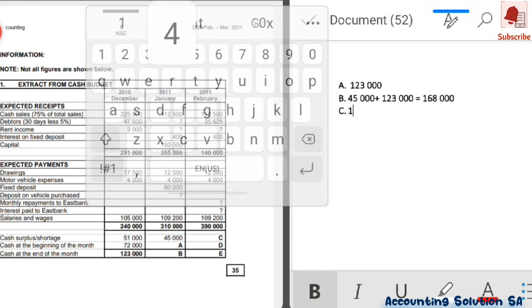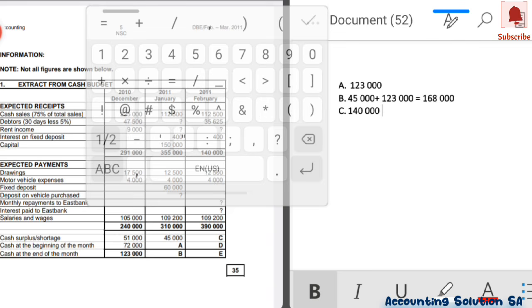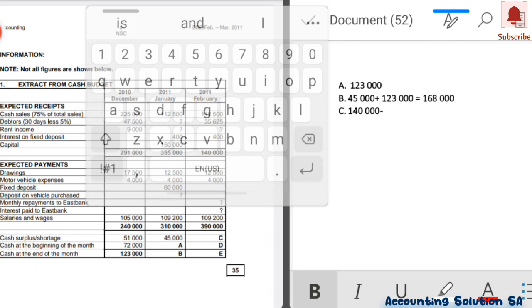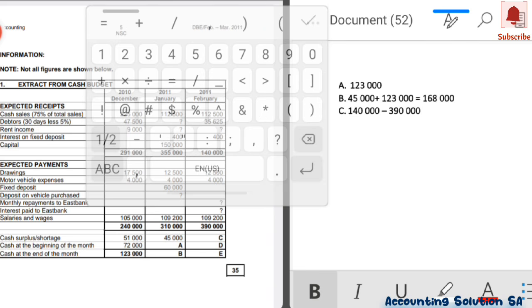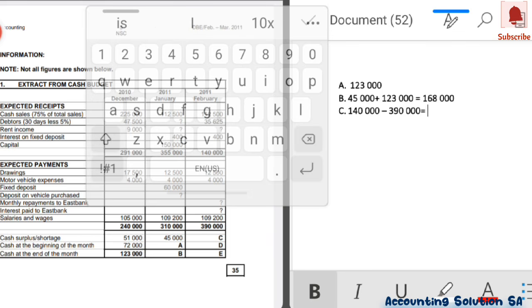We are going to say 140,000, and then minus 390, then it's going to give you an amount. This one we have to calculate so that we can get the exact amount. 140 minus 390.